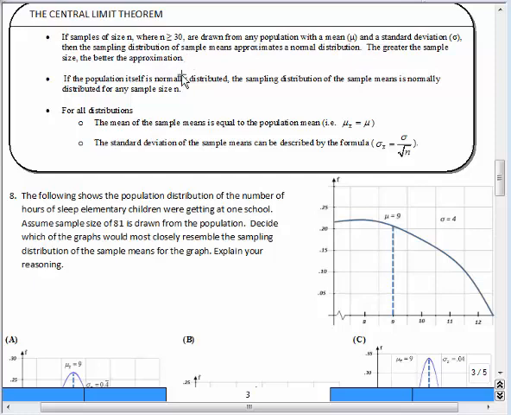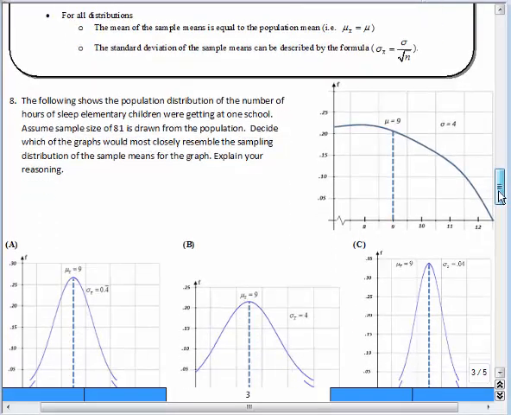If the sample size is less than 30, it could only be guaranteed if we start with some population that's normal. And then for all distributions, the mean of the sample means is equal to the population mean, and the standard deviation of the sample means is equal to the standard deviation of the population divided by the square root of n. So now let's see if we can use the central limit theorem to help us with a couple of these basic problems to get the hang of it.